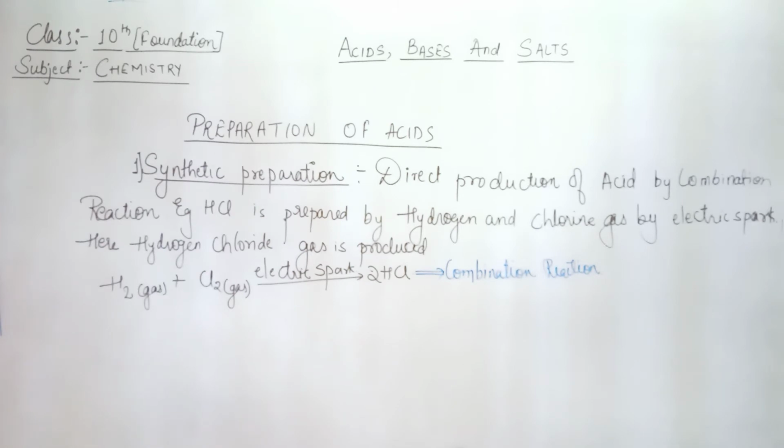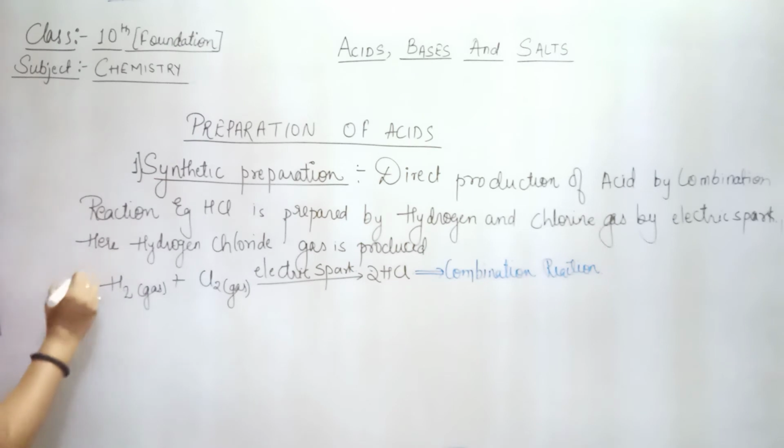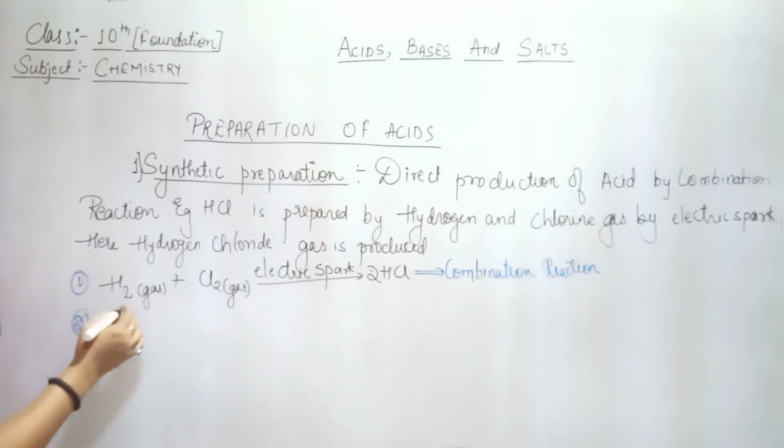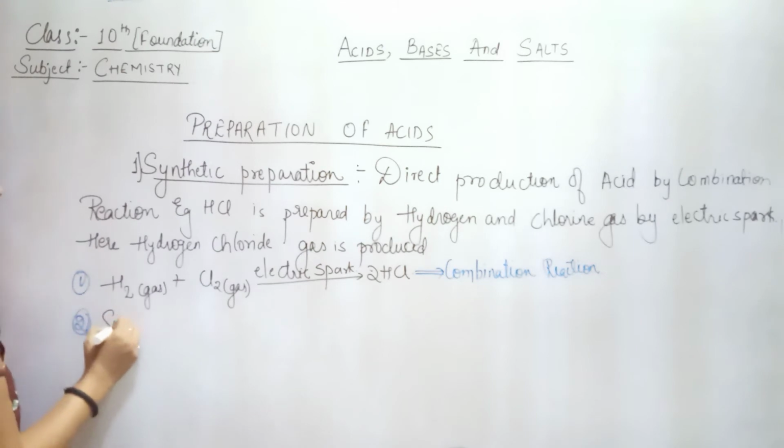So if it is so, then we'll move to the next preparation, that is production of sulfuric acid in the same way. ठीक है. So if this is the first one, so the second example I am taking here is of sulfuric acid. So what we do, see, preparation of sulfuric acid also take place in the same way. ठीक है. How it is?